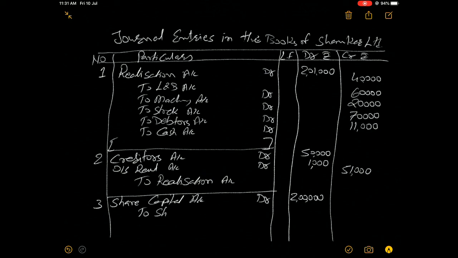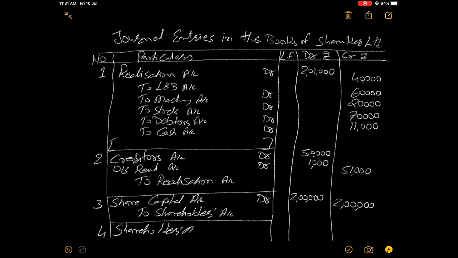We are transferring to the shareholders account, because the shareholder is liable for this amount. Now, shareholders account debit 2 lakhs, right?